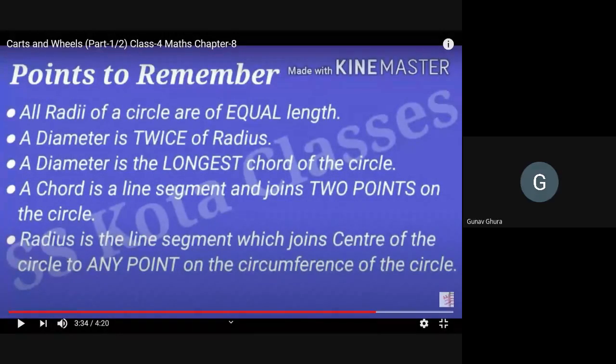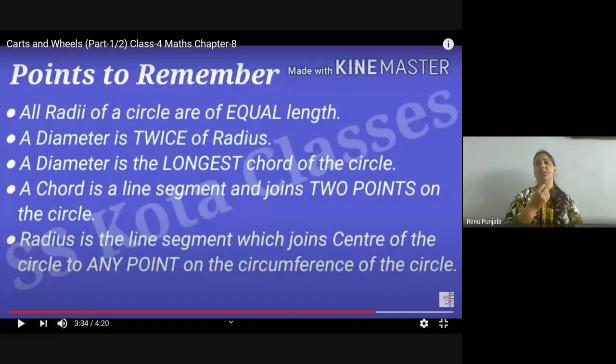It is not possible to draw the circle with the diameter. First, we have to find the radius. If the diameter is given, we have to find the radius of the circle, and then we can draw. So half of the diameter is always the radius. If the diameter is 30 centimeter, the radius will be 15 centimeter. Am I clear to everyone?